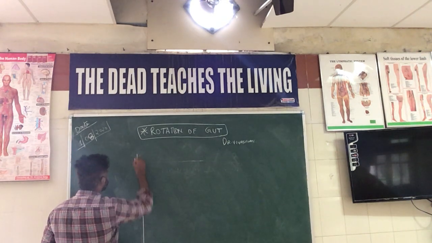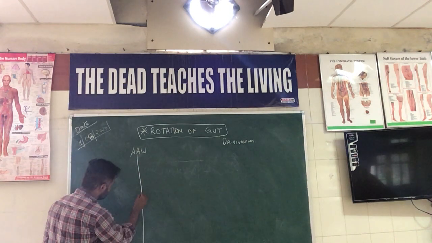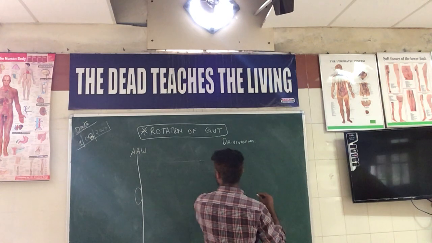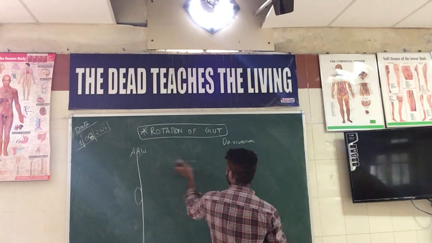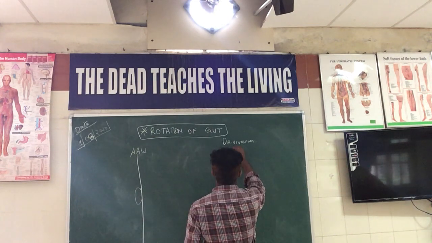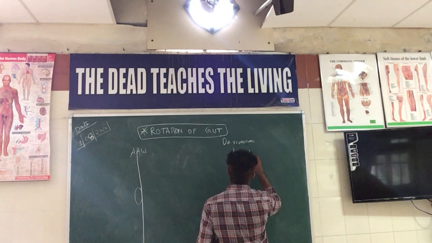Assuming this to be the anterior abdominal wall, and this the umbilicus, here we have the posterior abdominal wall.